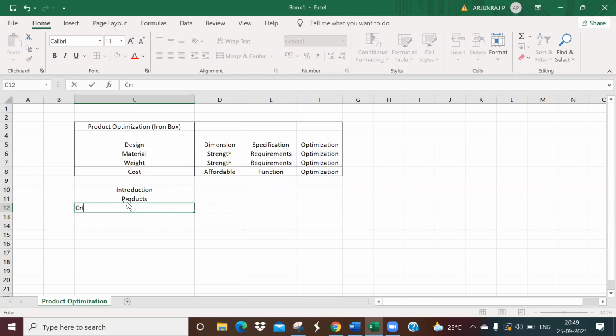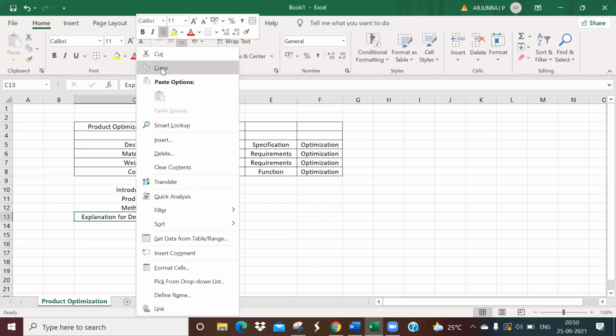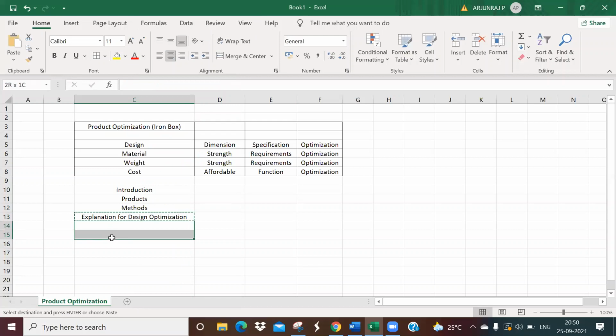Next, you write the criteria, options or methods. These are the four methods. Then you can have an explanation for the design optimization. Similarly, you can have the explanation for material optimization, weight optimization, and cost optimization.